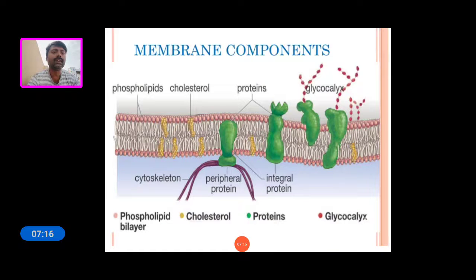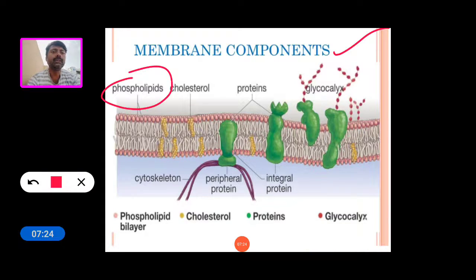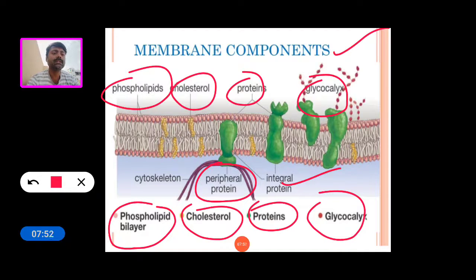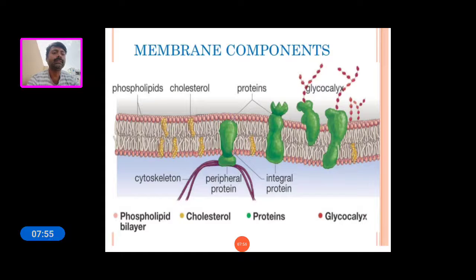Now see that these are the components of our plasma membrane. They are phospholipids, cholesterol, proteins, and glycolipids, and proteins are the major component. Some proteins are in the middle portion and are called integral proteins, and some proteins are arranged on the outside and are called peripheral proteins. So these are the major components.